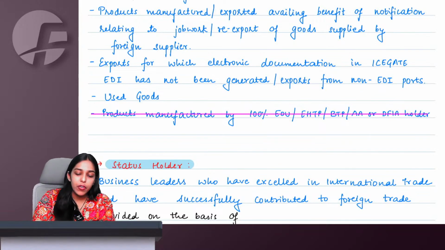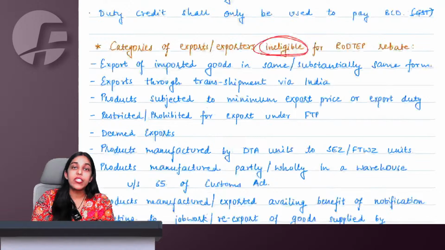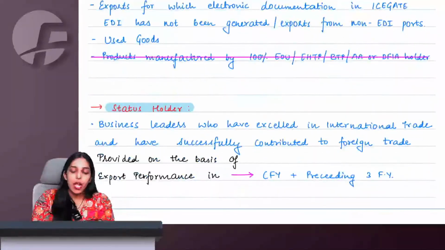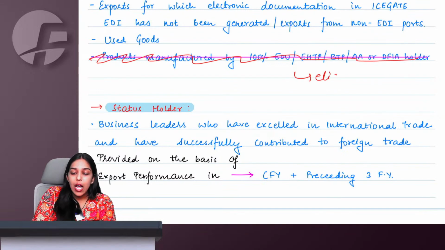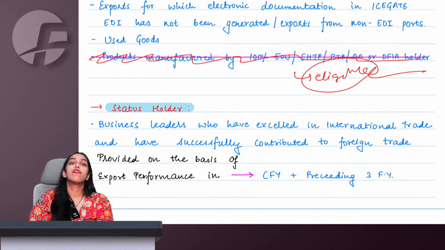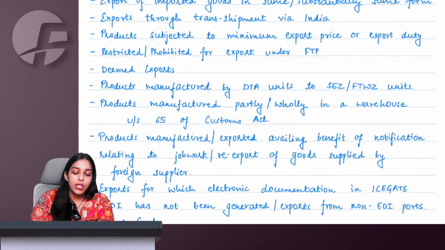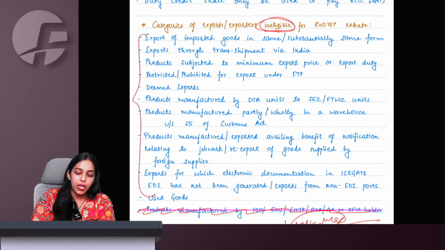But now this point is struck off, which means they now become eligible for RODTEP benefit. Other than this, these categories of people do not get any benefit. They are ineligible for RODTEP rebates.